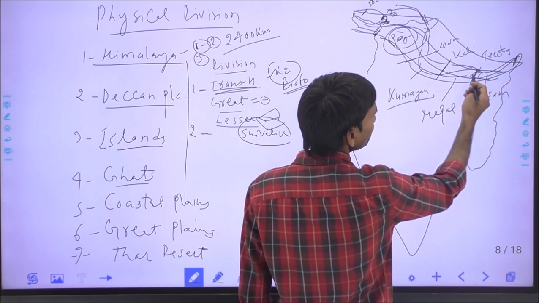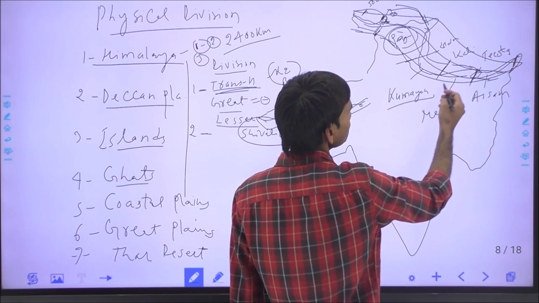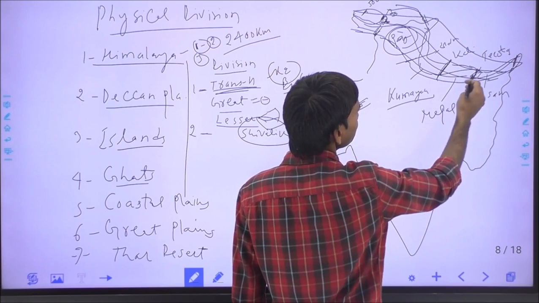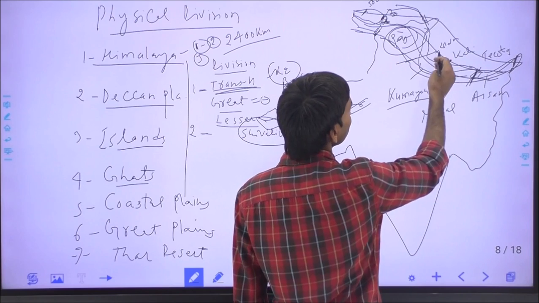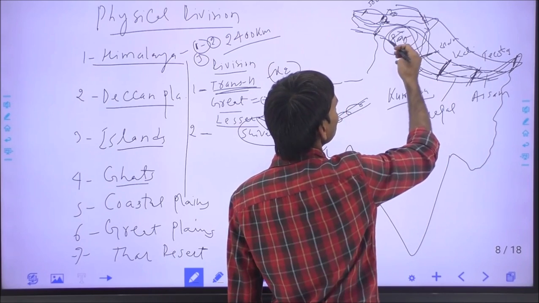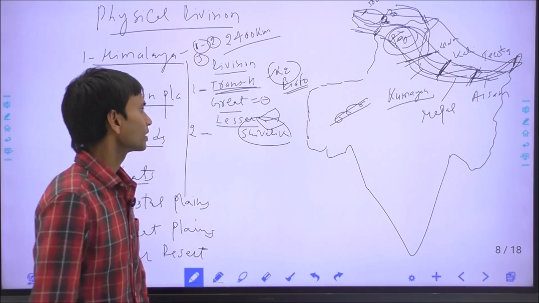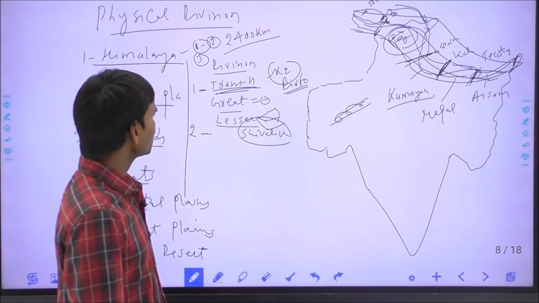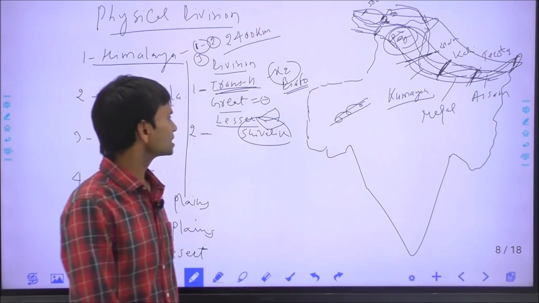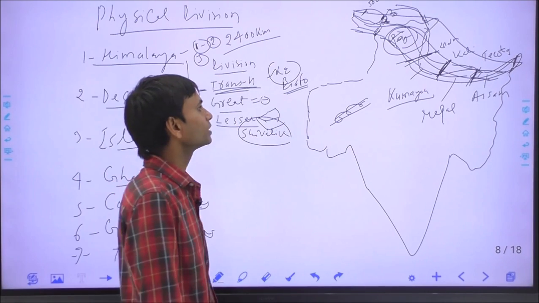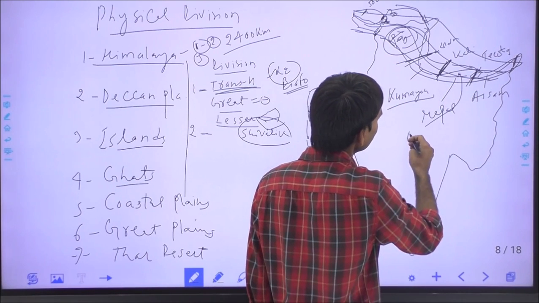Assam Himalaya is between the Tista river and Brahmaputra river. You can see this is the Nepal Himalaya between the Kali river and Tista river, and this is the Kumaon Himalaya between the Kali river and Satluj river, and this is the Punjab or Kashmir Himalaya between Satluj and the Indus river. And there are important peaks and some passes in the Himalaya. The highest peak in the world is Mount Everest, now in the Nepal Himalaya.